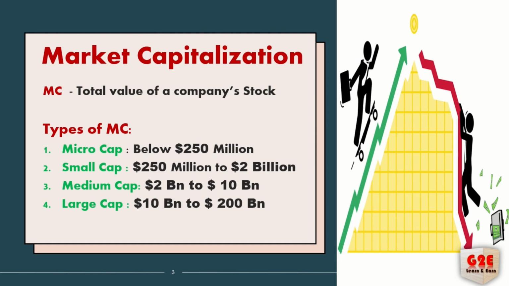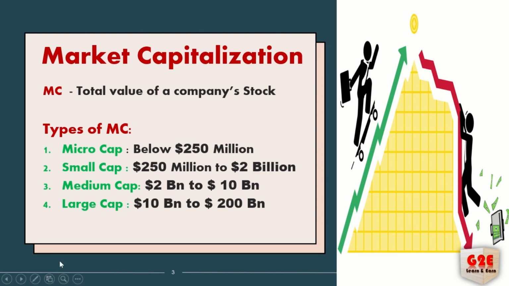And normally, from a theoretical point of view, we divide it into 4 types: micro cap, small cap, medium cap, as well as large cap. As a beginner, if you do not know fundamental analysis, this is the first thing you need to identify. Once you look, the company will come under micro cap, small cap, medium cap or large cap.